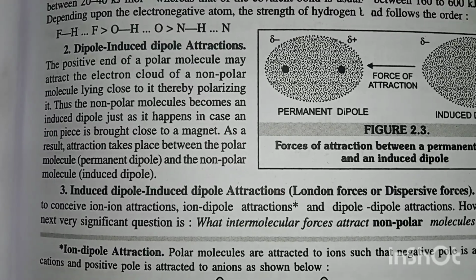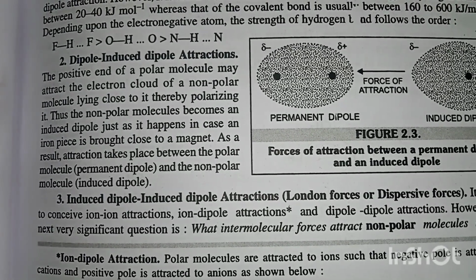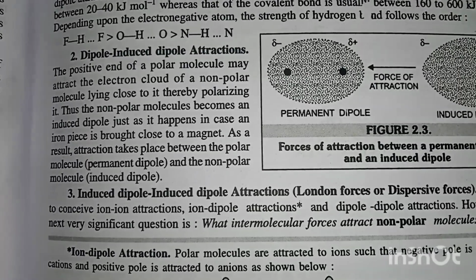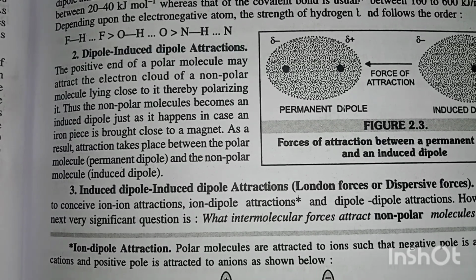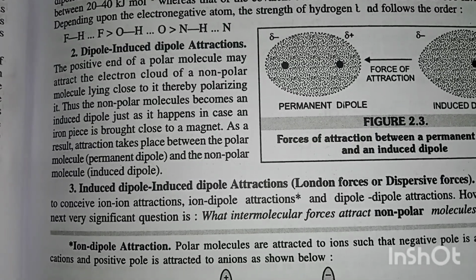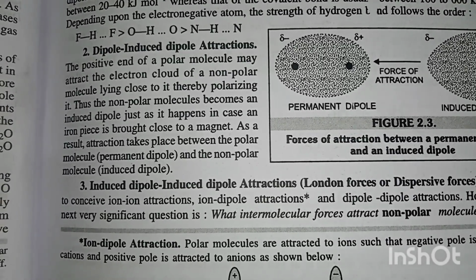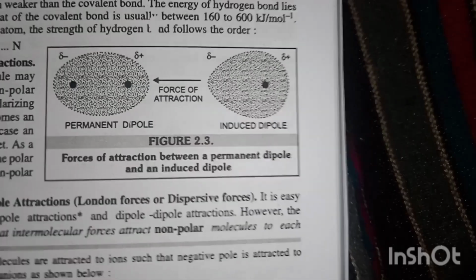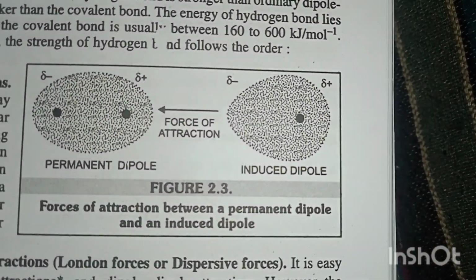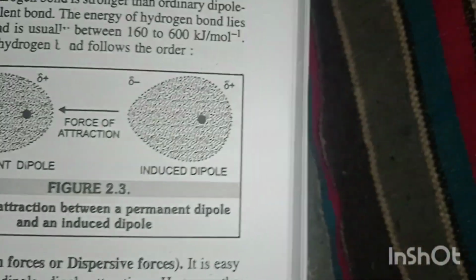Dipole-induced dipole attraction. The positive end of a polar molecule may attract the electron cloud of a non-polar molecule lying close to it, thereby polarizing it. Thus, the non-polar molecule becomes an induced dipole, just as it happens when an iron piece is brought close to a magnet. As a result, attraction takes place between the polar molecule and the non-polar molecule. Force of attraction between a permanent dipole and an induced dipole.